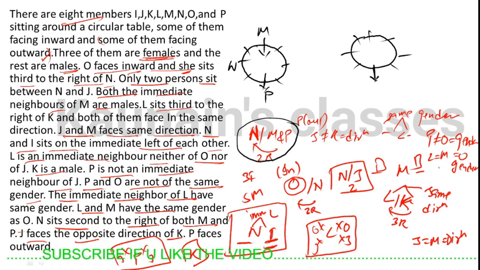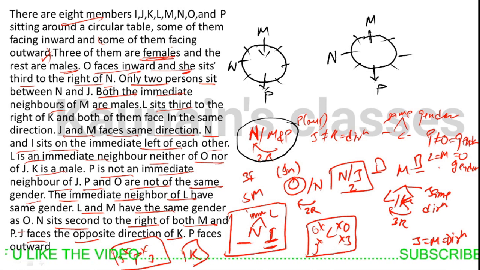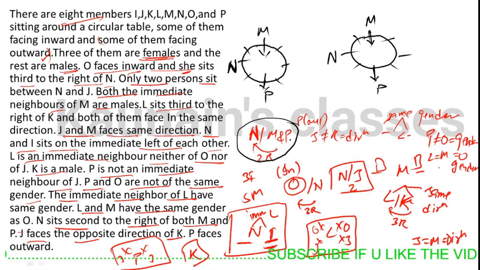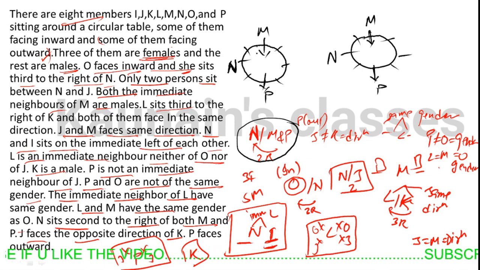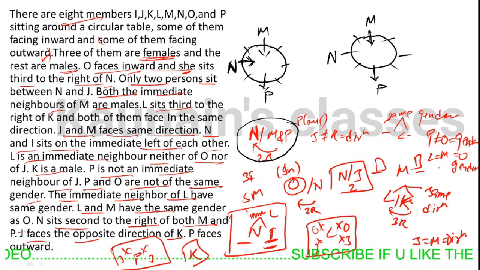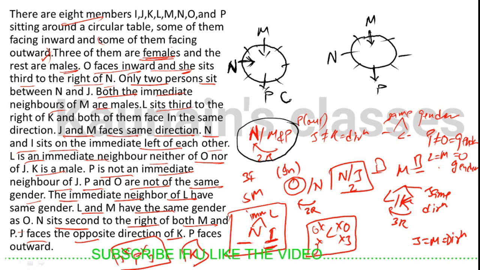So let's make two cases quickly. P is here, N is here, M is here. N is facing inside. Now we can place that O is facing inside and is second to the right of N. If N is facing inside, then second to the right, O will be here.